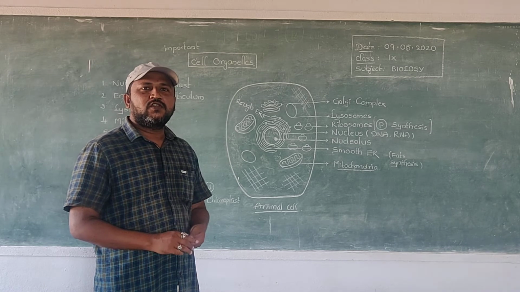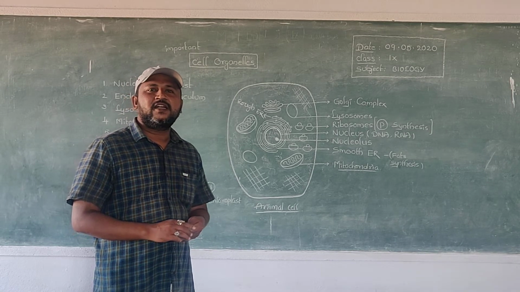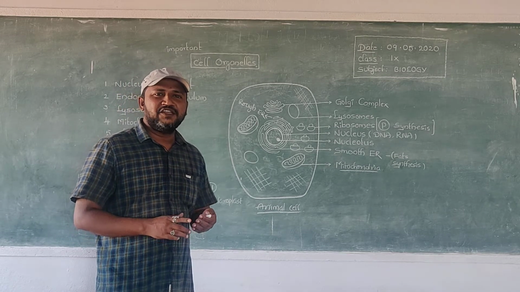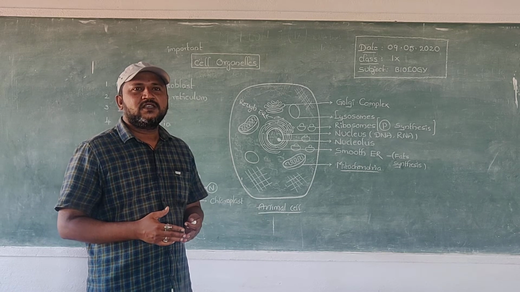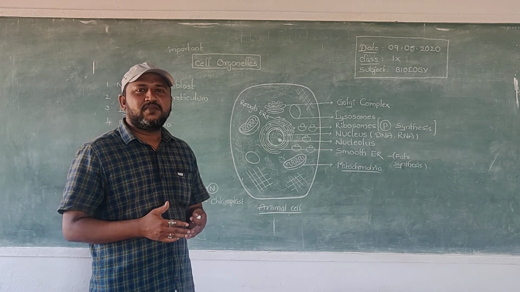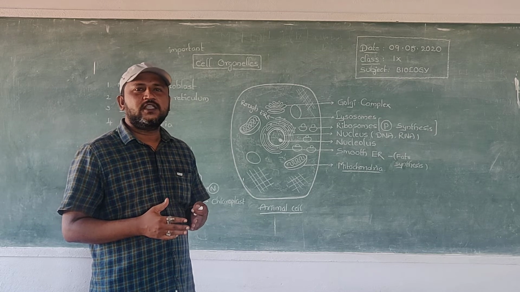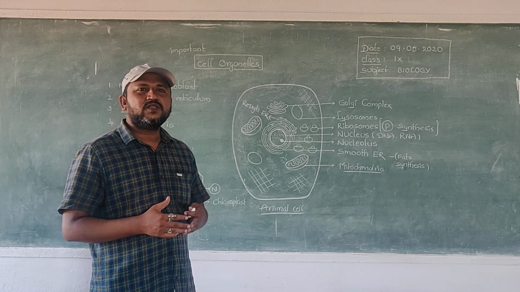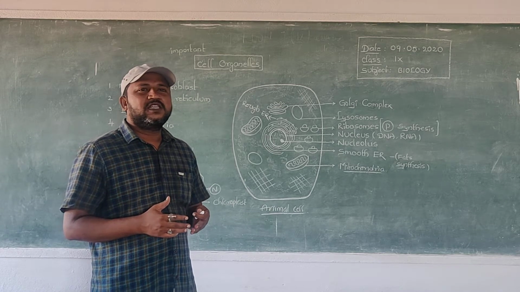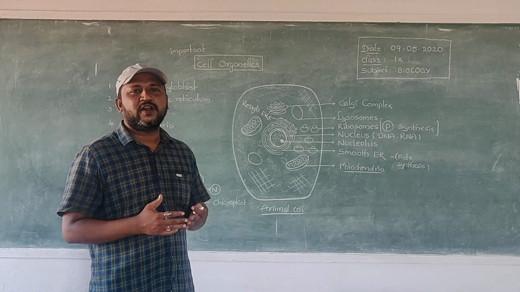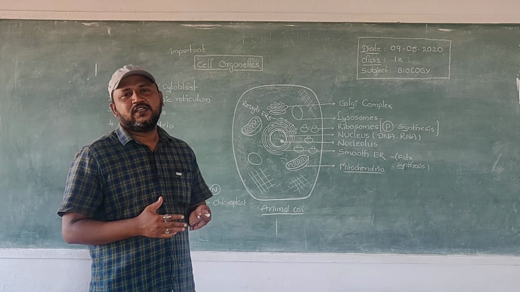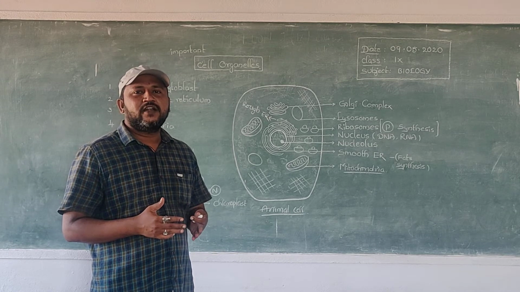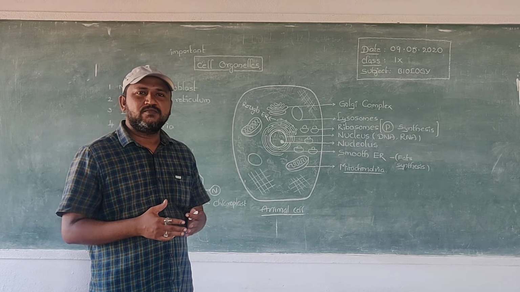Today we will discuss cell and cell organelles. The cell means small chamber. This cell was first observed by Robert Hooke in the year 1665. After that, the scientists discovered the cell is the basic unit of life. After that, the scientists discovered the cell is a structural and functional unit of an organism.